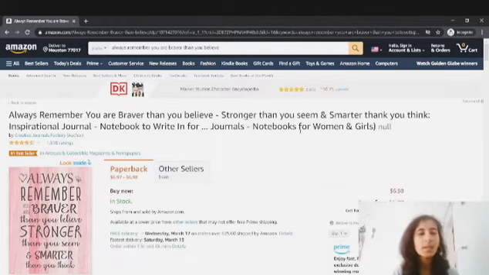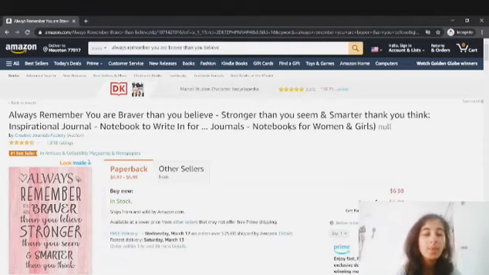One thing I'm going to tell you guys: whatever niche you are targeting, whatever book niche, always use long tail keywords rather than short tail keywords in your title. What I really mean by long tail keywords, this is the long tail keywords, guys. You can see very well: always remember you are braver than you believe. This one is the whole phrase. Then they have used inspirational general, notebook to write in for generals, notebooks for women and girls. So these are the long tail keywords they are using in their title.